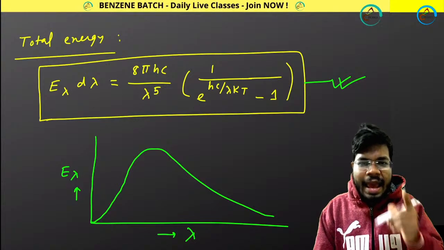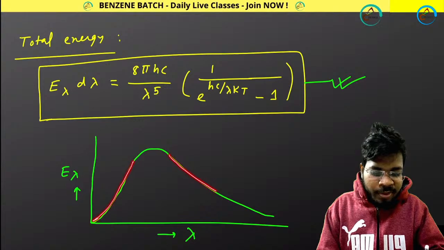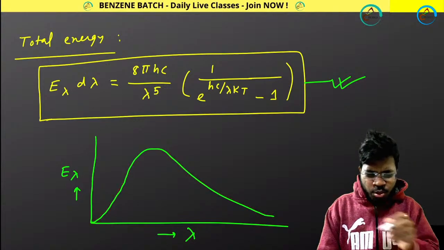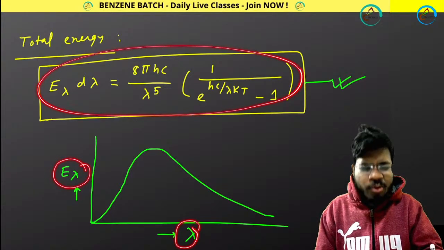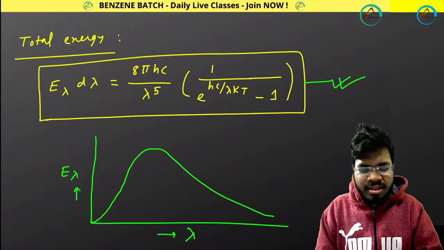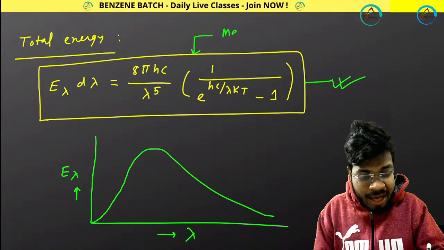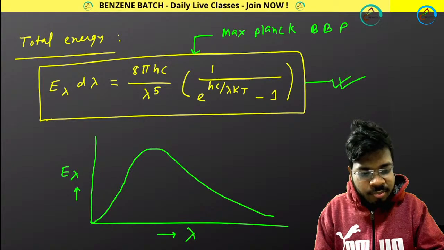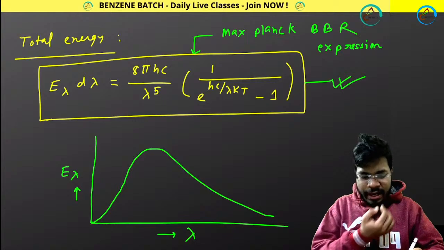This expression can not only explain the lower wavelength region, it also explains the higher wavelength region. Now the question arises: is it possible to draw a plot like E lambda versus lambda from this kind of complicated equation? This equation is called Max Planck's blackbody radiation expression. And if you draw this plot, you will get this kind of plot.